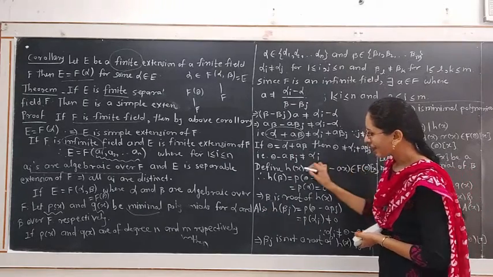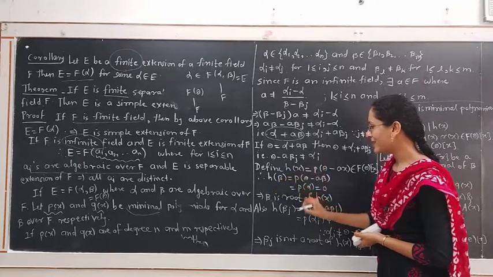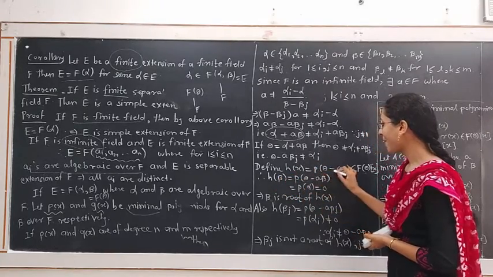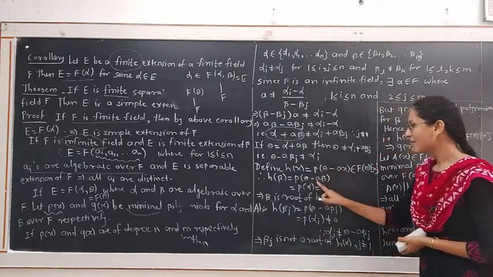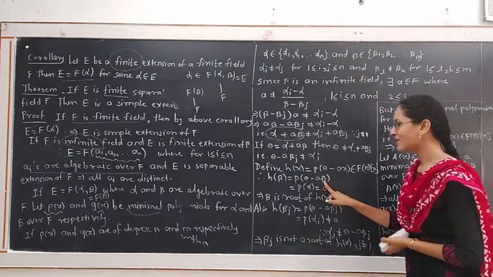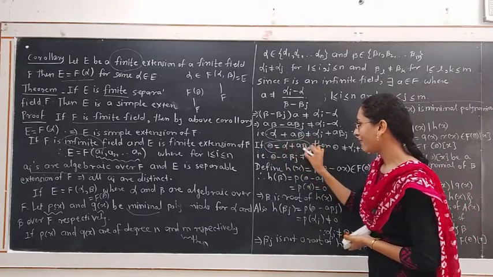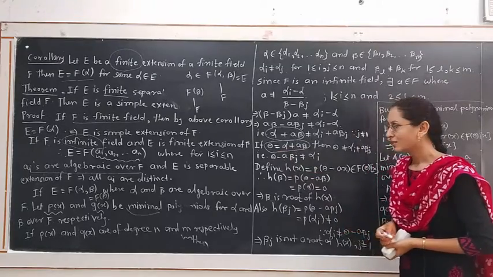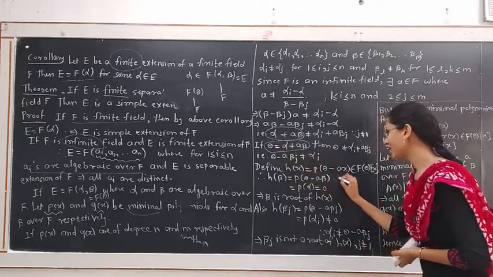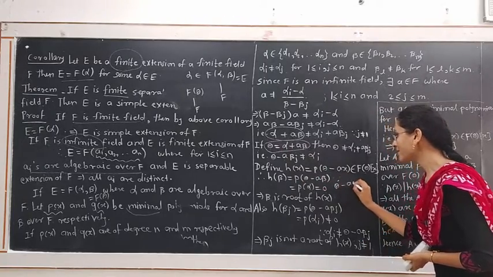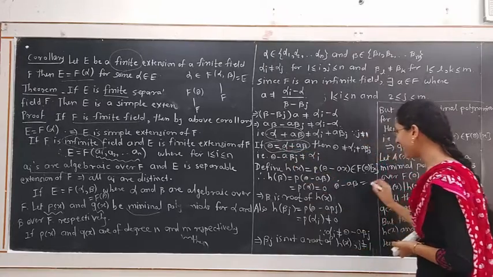If we substitute x equal to beta in h(x), then we get h(beta) is equal to P(theta minus A beta), only replacing x by beta. But what is theta minus A beta? Because theta is equal to alpha plus A beta, theta minus A beta is alpha.